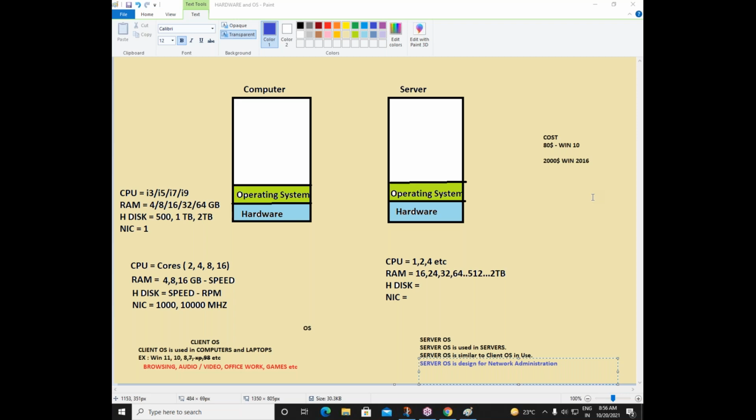So every application has a use, right? Is it possible for us to chat with our family members or friends by using an app like Ola? That's not possible, right? Because we know that an application is designed for a special purpose. So that is what we need to understand first. What is the purpose of a client OS? What is the purpose of a server OS? Got it? So server OS is designed to manage a network. I repeat, server OS is designed to manage a network.